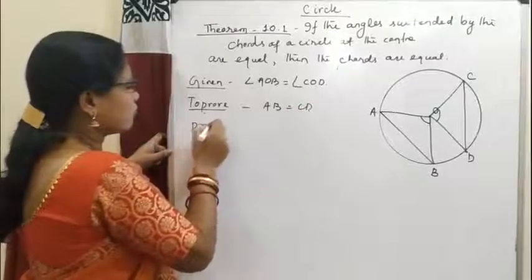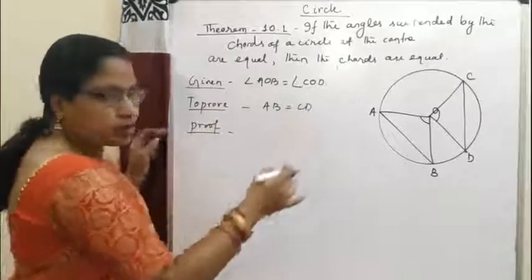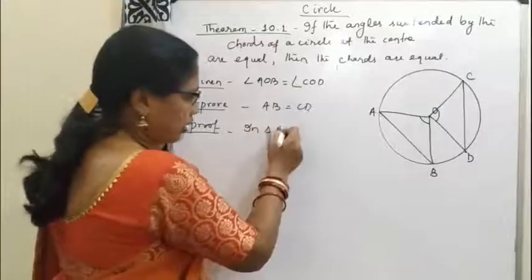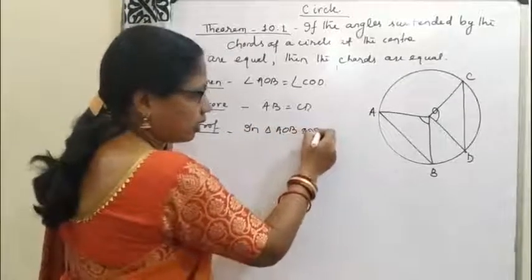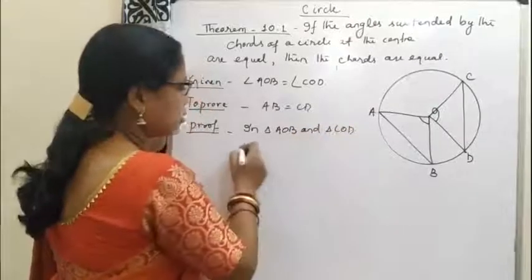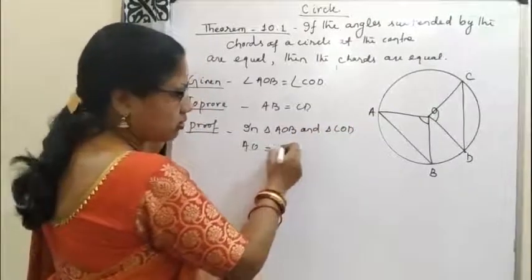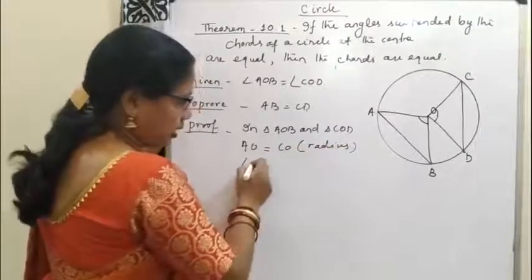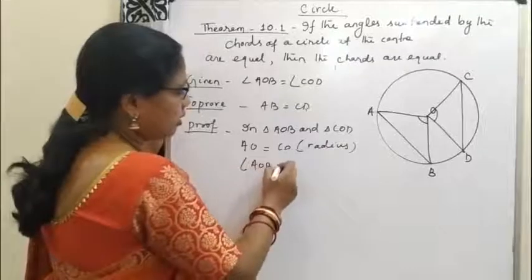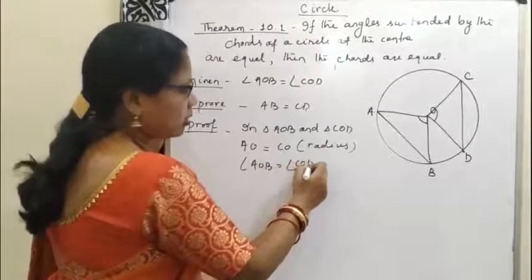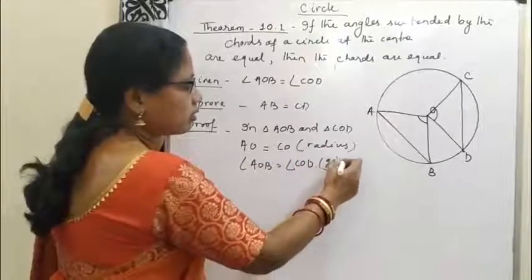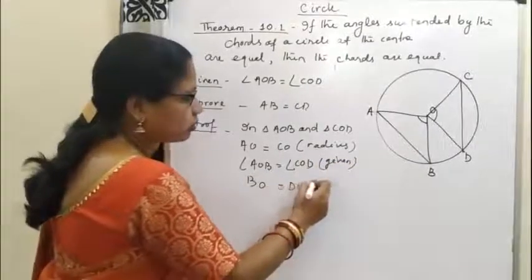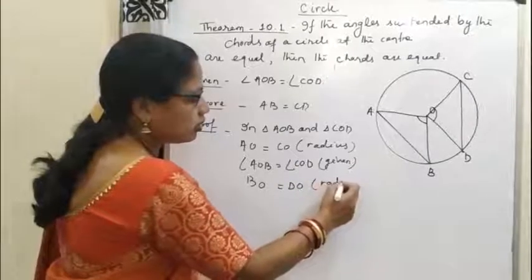So proof. We'll take two triangles AOB and COD. In triangle AOB and triangle COD, AO is equal to CO, radius of the circle, and angle AOB is equal to angle COD, this is given, and BO is equal to DO, these are also radius.